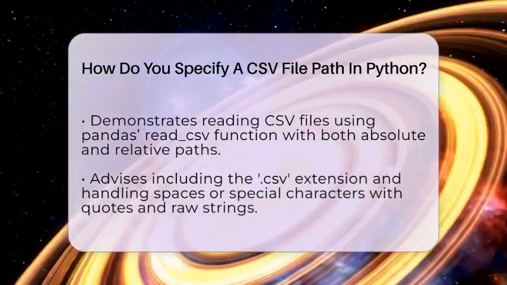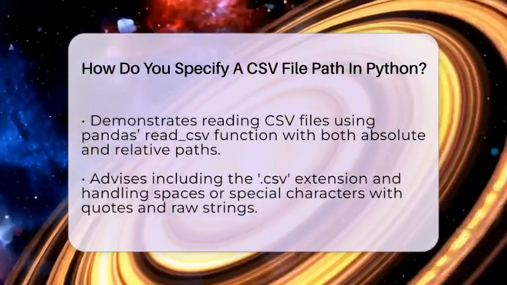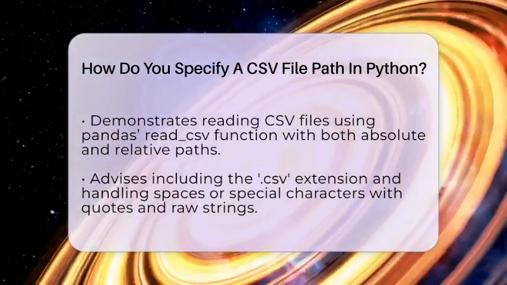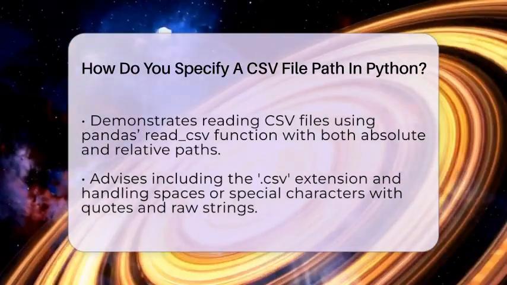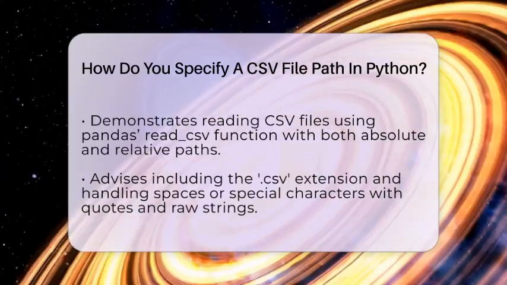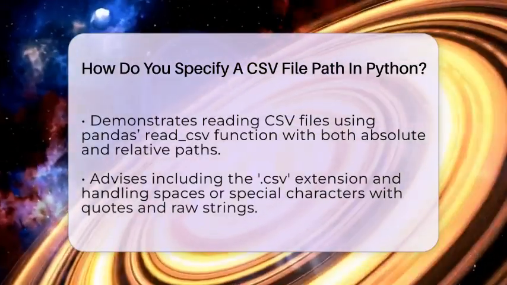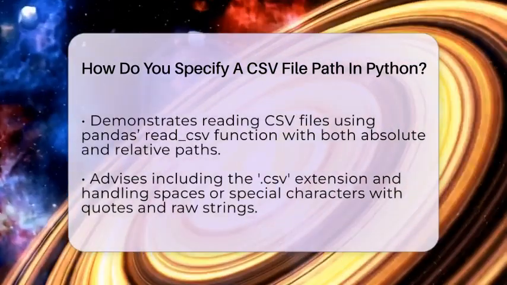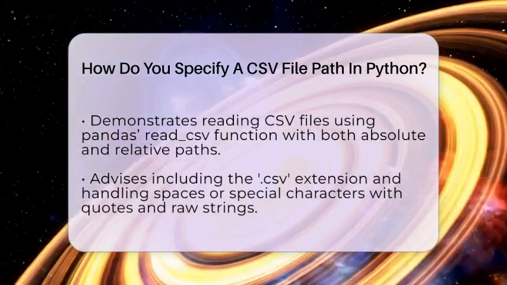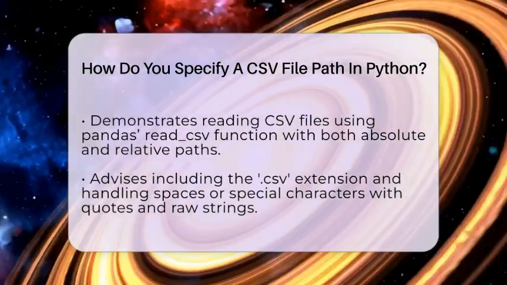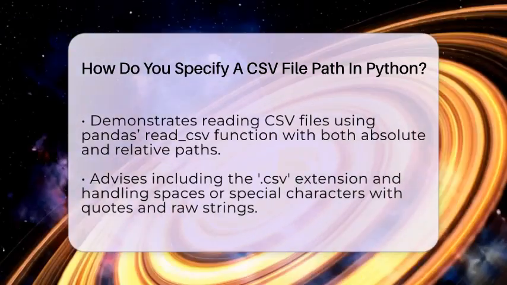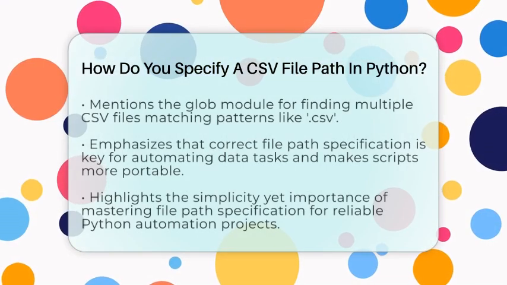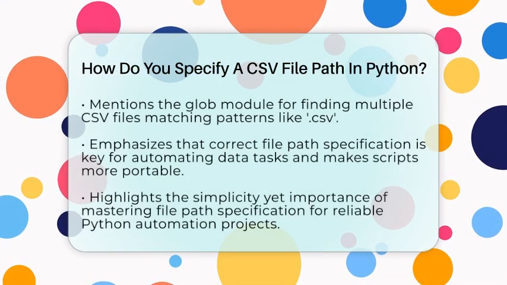When you want to read the CSV file, you use a library like pandas. You pass the path string to the read_csv function. For example, import pandas as pd. Then df equals pd.read_csv(r"C:\users\yourname\documents\data.csv"). Or, if you are using a relative path, df equals pd.read_csv("data/data.csv"). The raw string prefix r helps on Windows to avoid errors caused by backslashes.